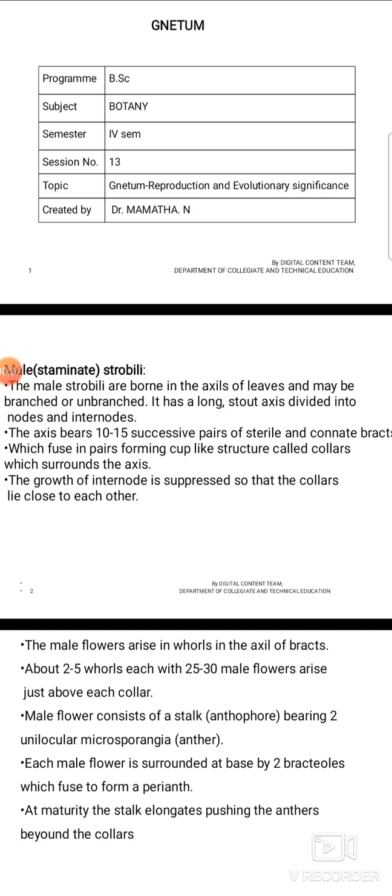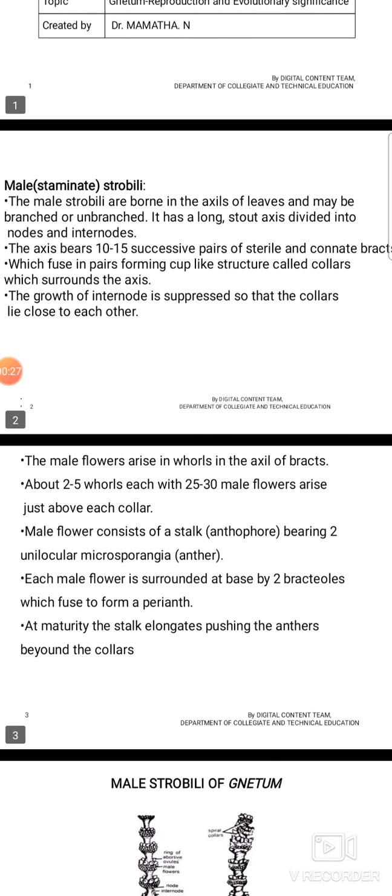Coming to the male strobili, the male strobili are borne in the axil of leaves and may be branched or unbranched. It has a long, stout axis divided into nodes and internodes. The axis bears 10 to 15 successive pairs of sterile and connate bracts which fuse in pairs forming a cup-like structure called collar, which surrounds the axis. The growth of internodes is suppressed so that collars lie close to each other.